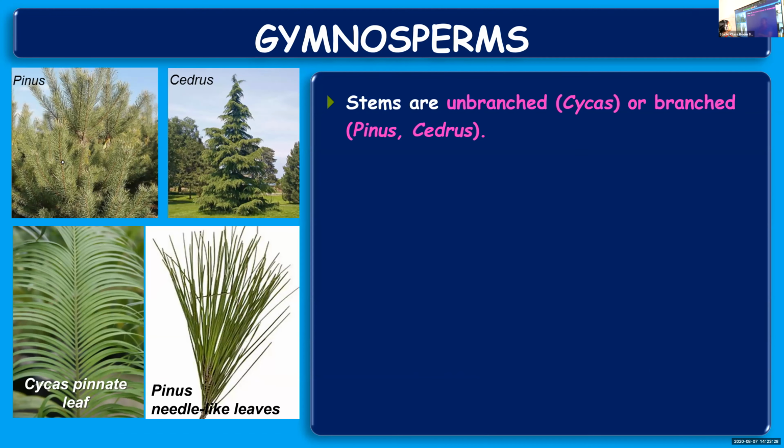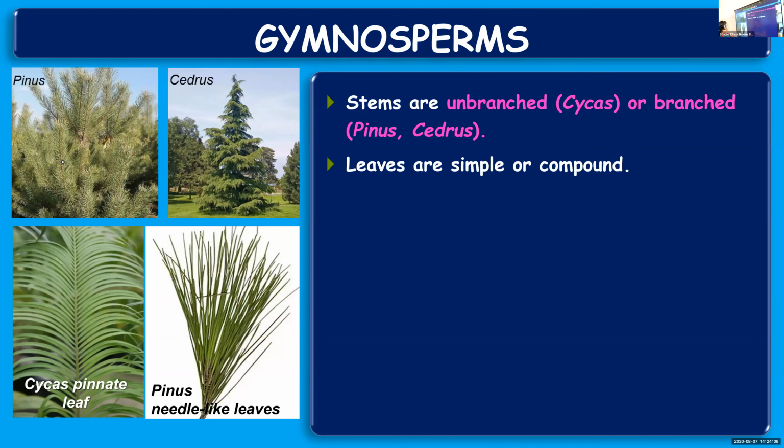Now, the stems can be branched or unbranched, and the leaves can be simple or compound. Stems are unbranched or branched; examples of branched are pine and citrus, whereas in cycas it is unbranched. The pictures you can see on the left hand side. And coming to the leaves, they can be simple or compound.